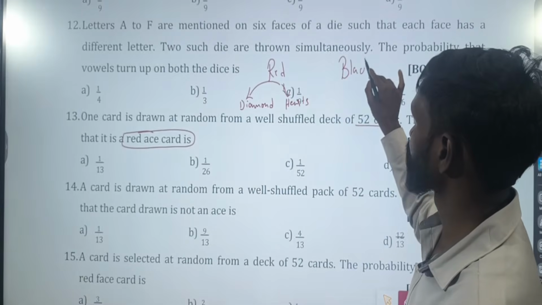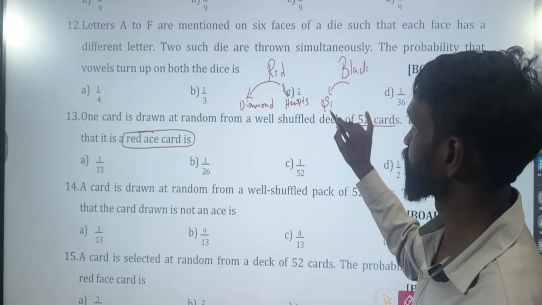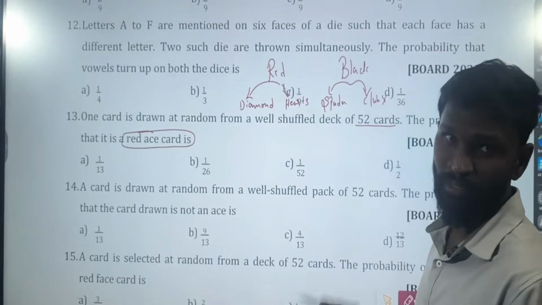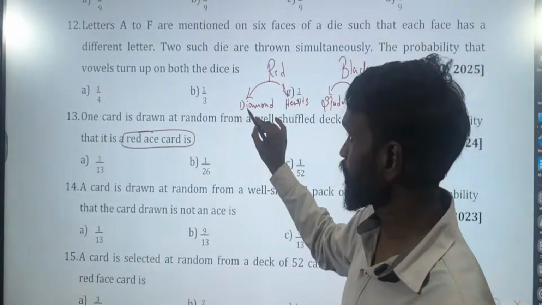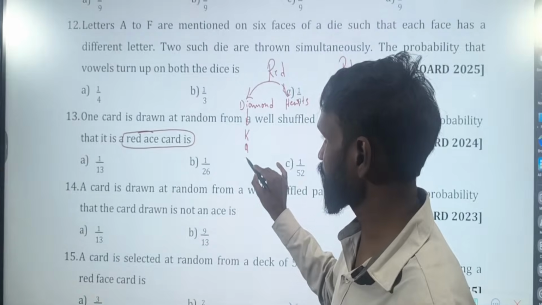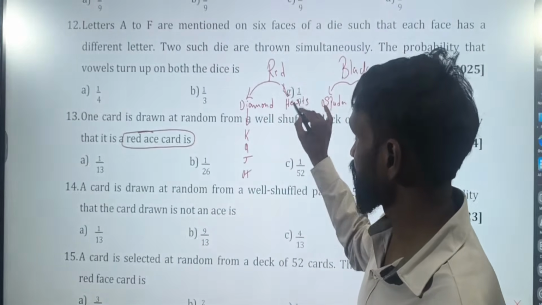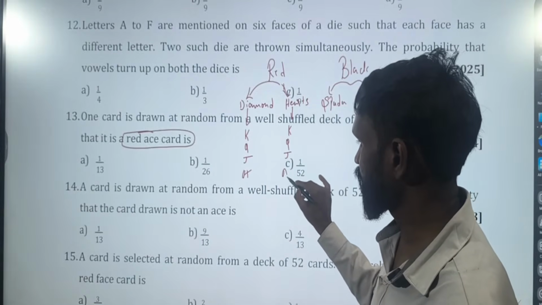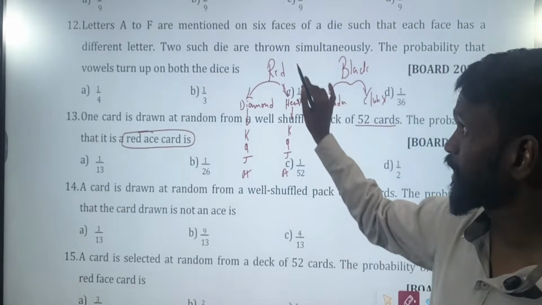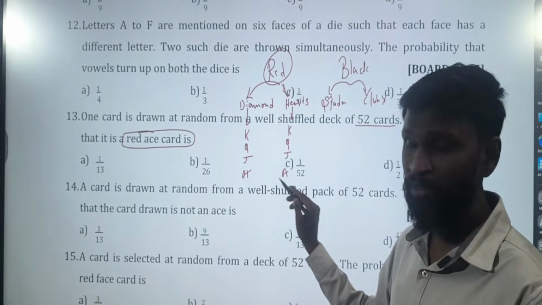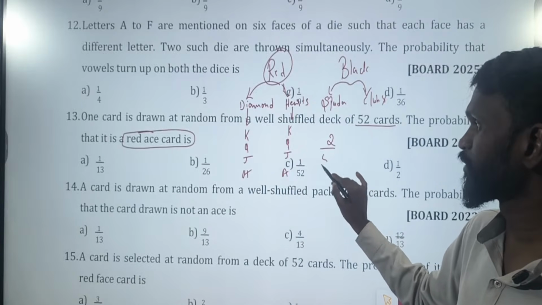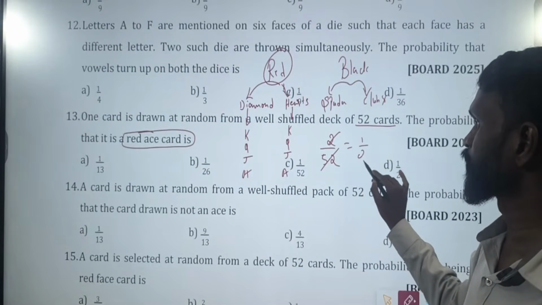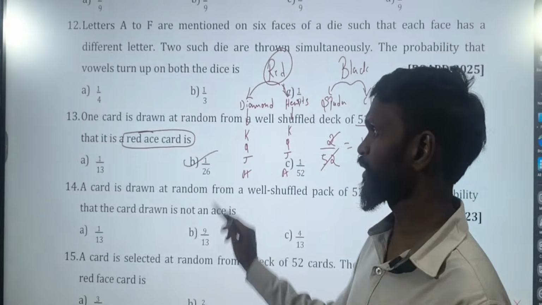Under black, we have spades and clubs. Under diamonds we have king, queen, jack, ace. Under hearts also king, queen, jack, ace. Correct? So under red, how many aces are there? 2. So, 2 out of 52, which is 1 by 26. Option B.